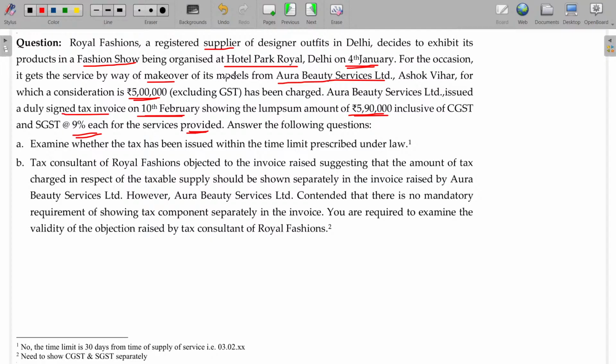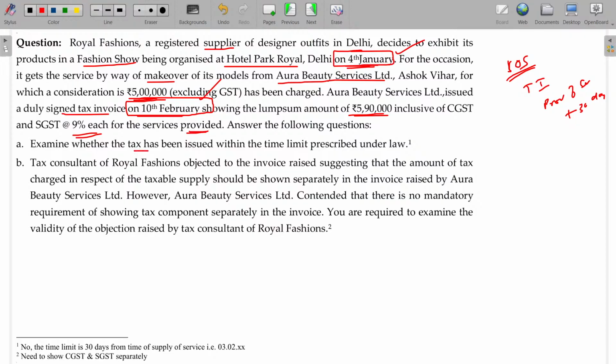When is the service completed? 4th January. When is the tax invoice issued? 11th February. In case of supply of services, what is the due date for issue of the tax invoice? Provision of services plus 30 days only is allowable. Here, 4th January, 10th February, it's more than 30 days, so definitely it has not issued the tax invoice as per the prescribed date. Then the time of supply should be 4th January only.